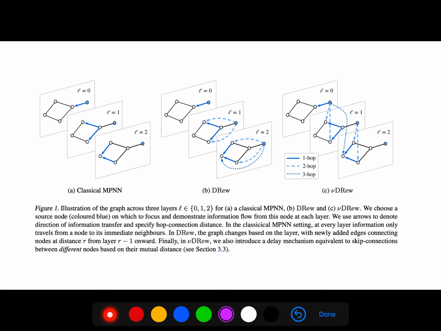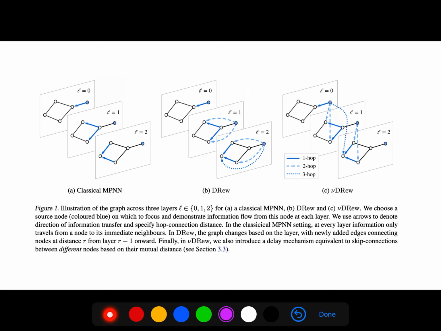We choose a source node, which is colored blue, on which to focus and demonstrate information flow from this node at each layer. We use arrows to denote the direction of information transfer and specify the hop connection distance. But in the classical message passing neural network, at every layer, information only travels from a node to its immediate neighbors.